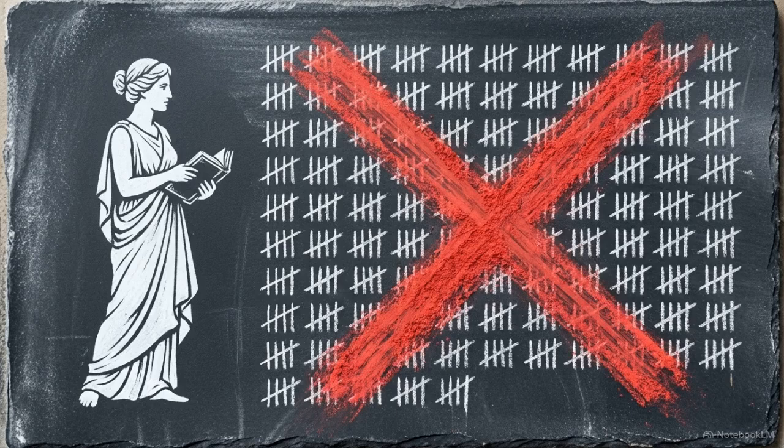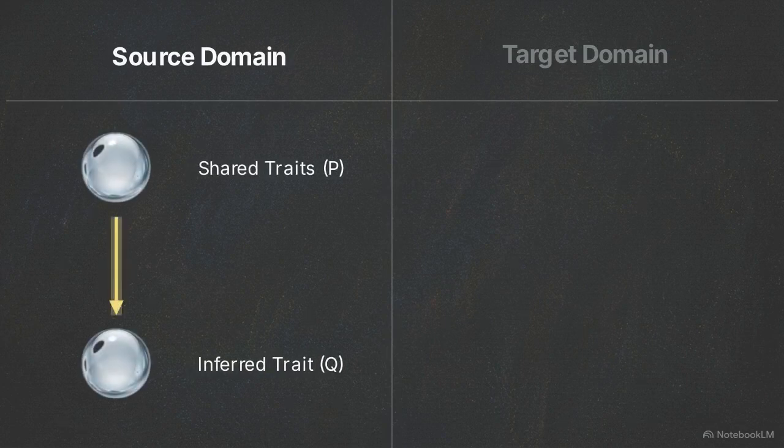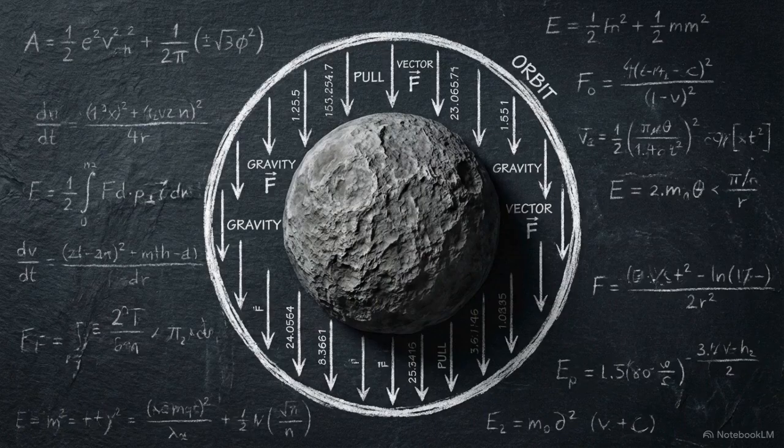Philosopher Mary Hess rejected this method of simply tallying up traits. She introduced the causal condition as a strict constraint. The vertical relations in the source domain must be causally related to the hypothetical analogy. Having an orbit and having gravity do not directly cause a planet to support life.